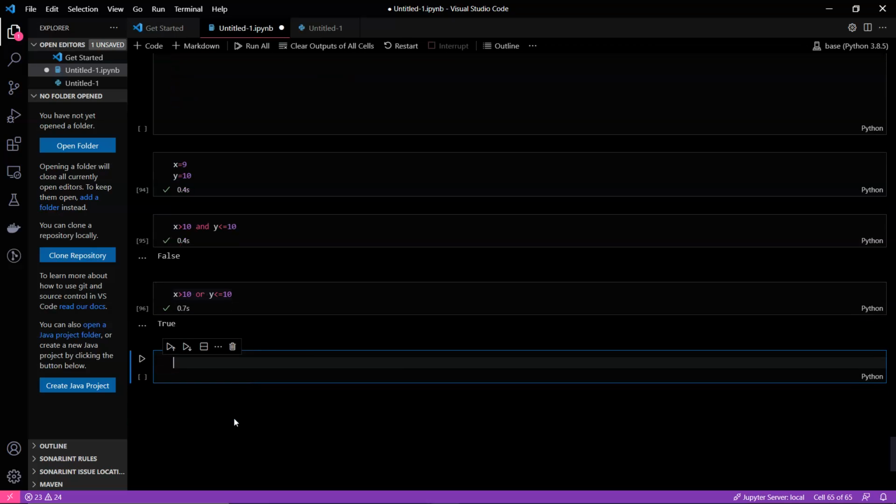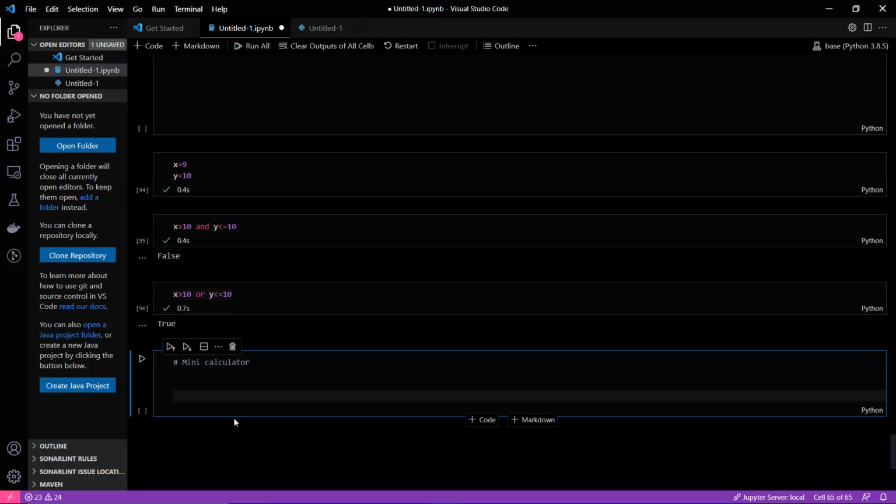Now let's make a program like a mini calculator. It's not exactly a project, but yeah, we'll just make a mini calculator. So what we have learned in this lecture, we'll be using that to make a mini calculator. For calculations, we generally use addition, subtraction, multiplication, division. So we'll be using the same things and making a calculator out of it.